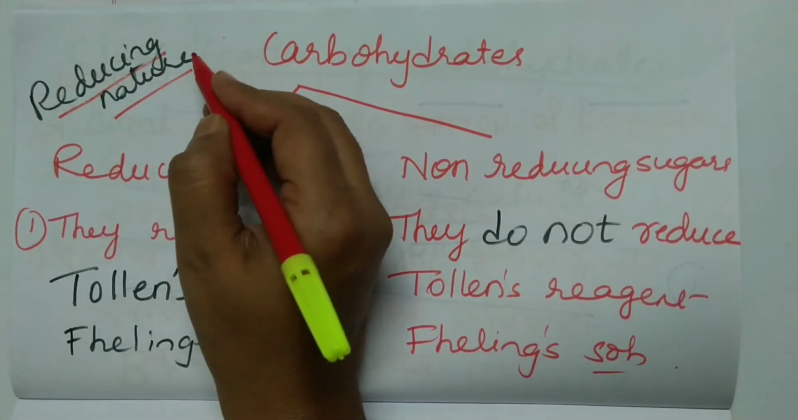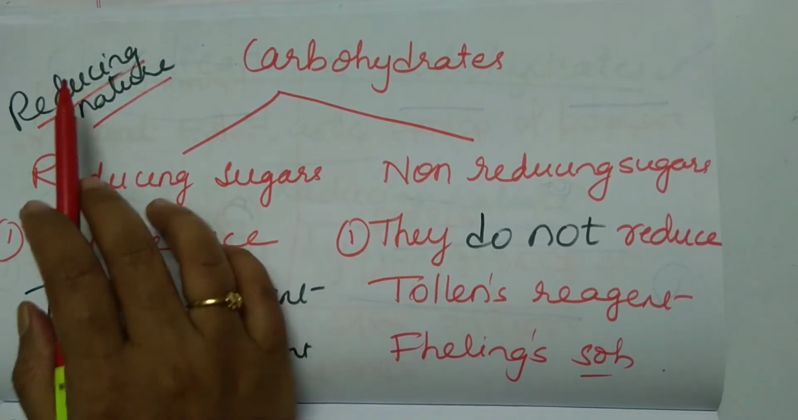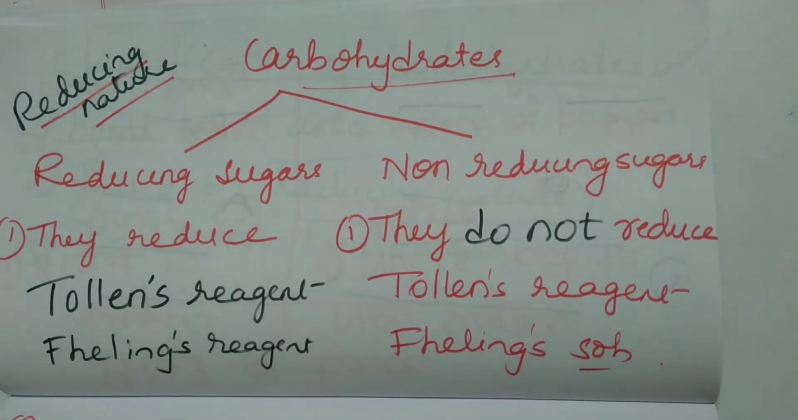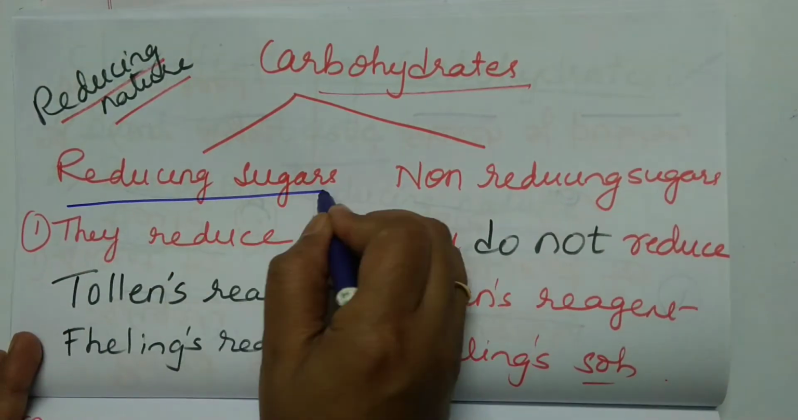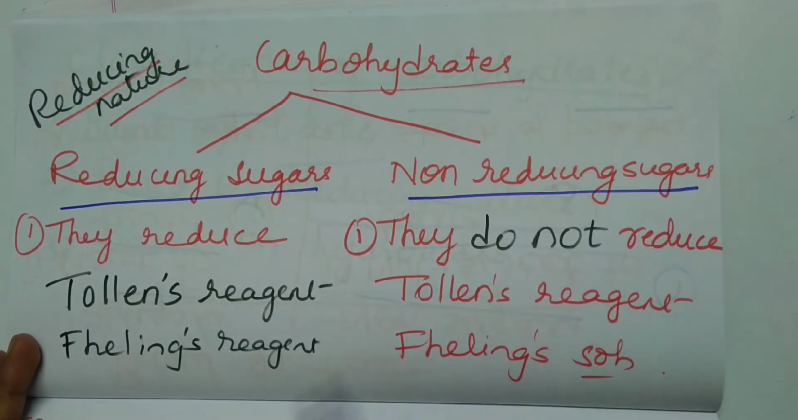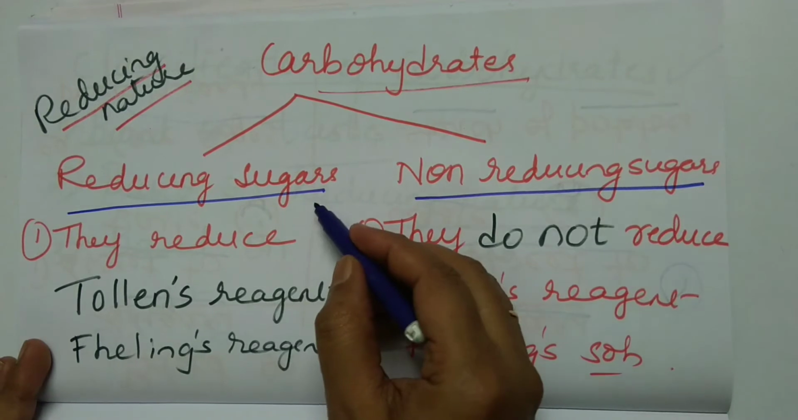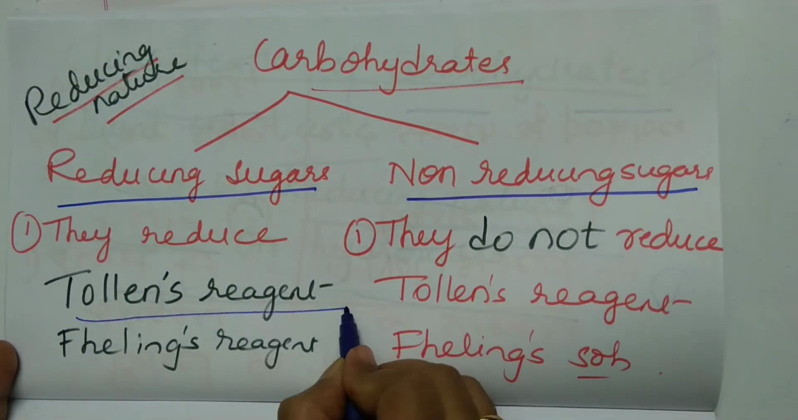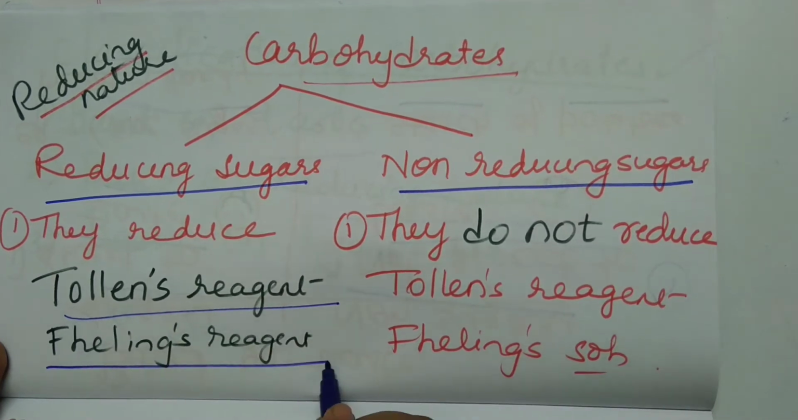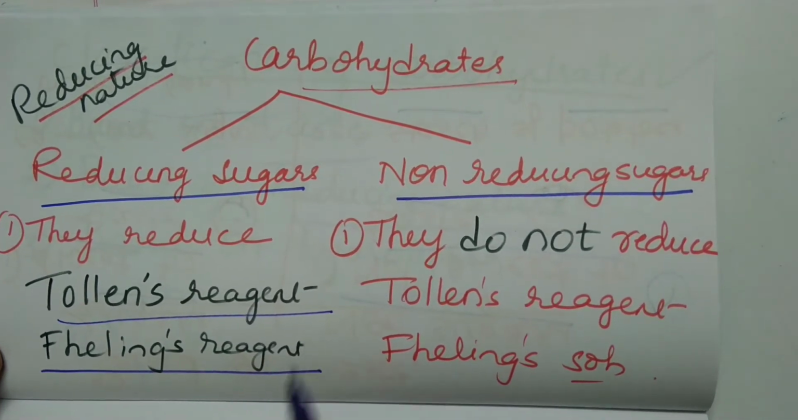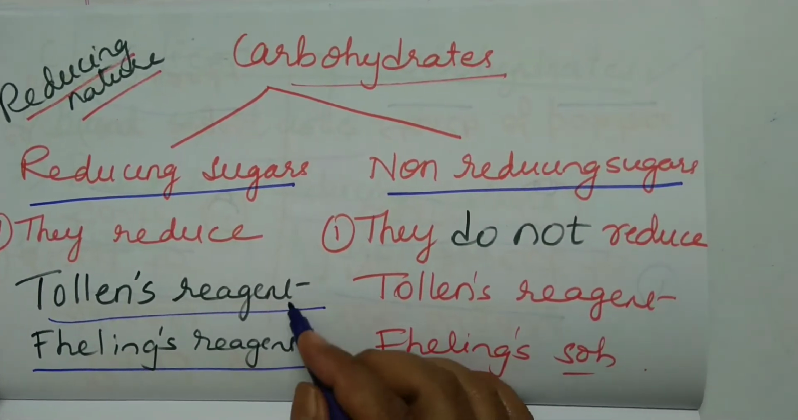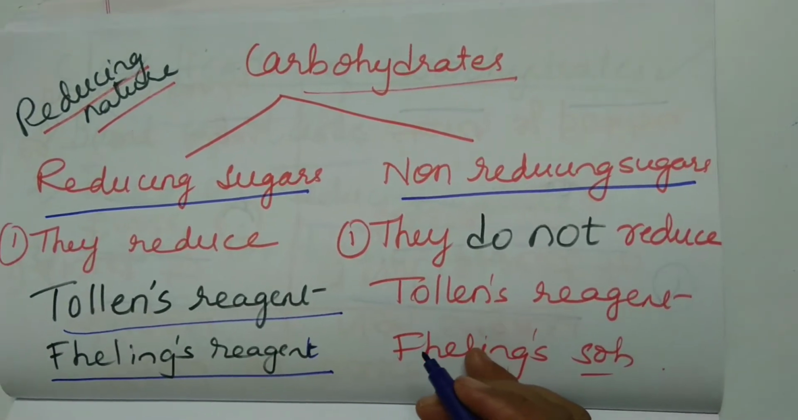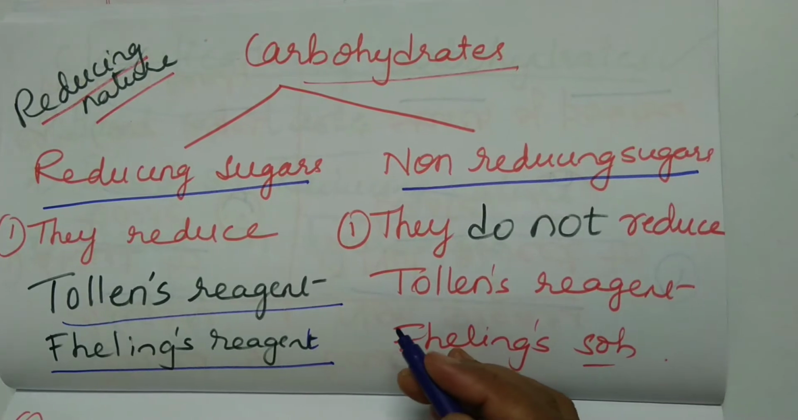Based on reducing nature. Earlier we saw based on the taste. Now based on reducing nature, carbohydrates are classified into two types: reducing sugars and non-reducing sugars. So what are reducing sugars? They reduce these two reagents, Tollen's reagent and Fehling's reagent. You need to remember these words. And these two reagents you have come across in the chapter aldehydes, ketones and carboxylic acids.